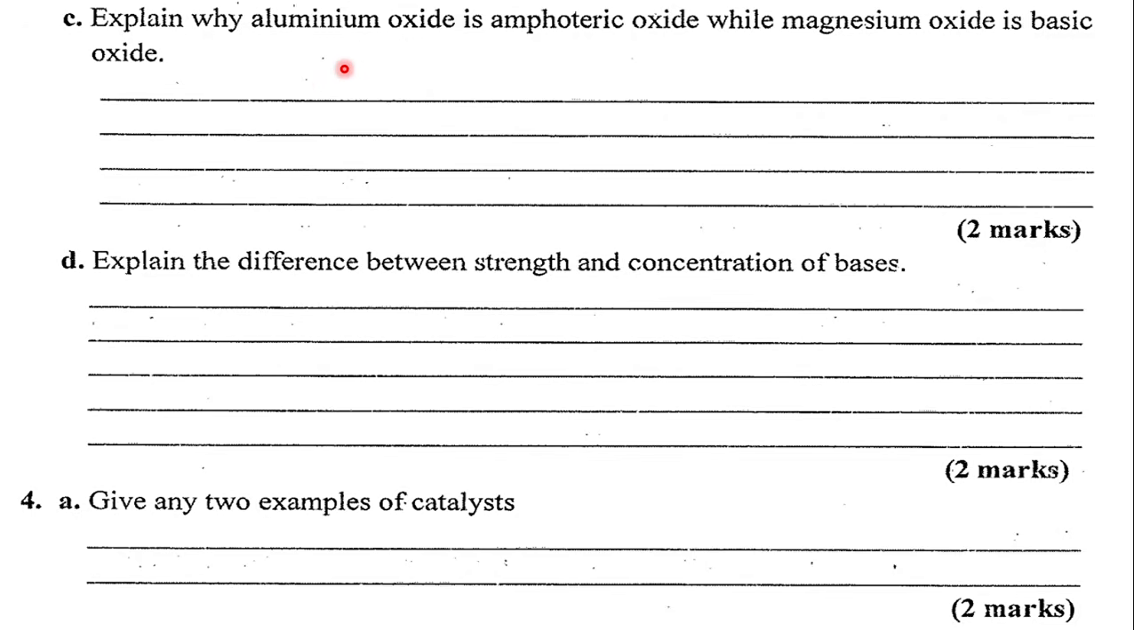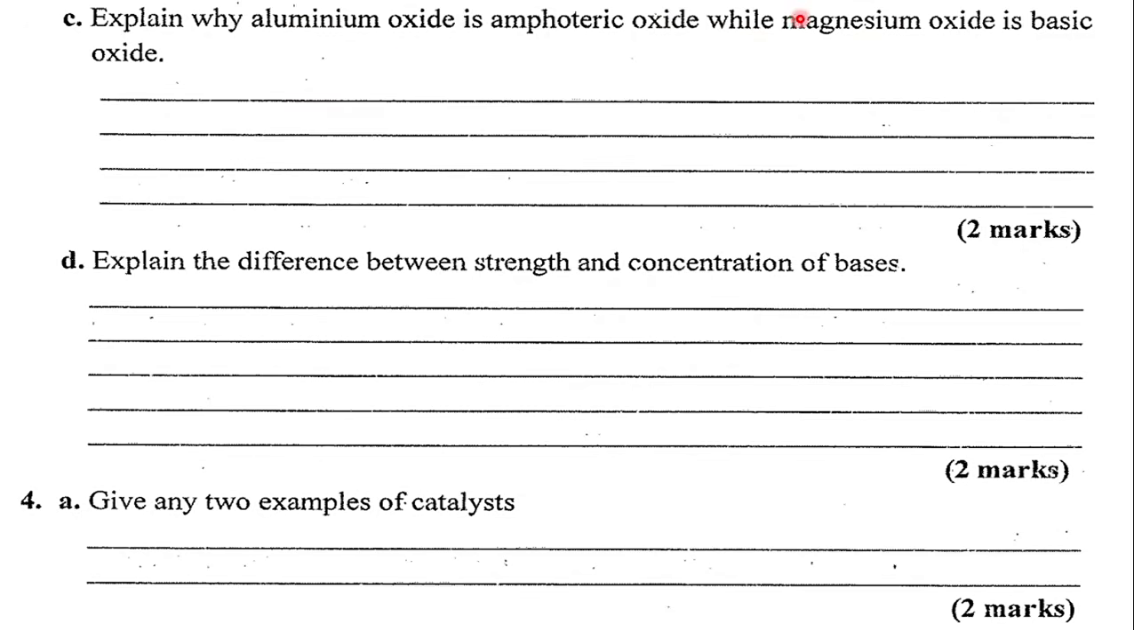Explain why aluminium oxide is amphoteric oxide while magnesium oxide is basic oxide. Recall that amphoteric oxide is one that behaves as an acid on one hand, and it also behaves like a base on the other hand. Amphoteric behavior. It's behaving like an acid under certain conditions as a base. That's called amphoteric.